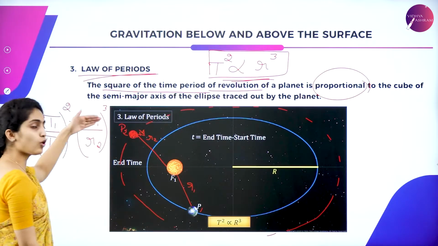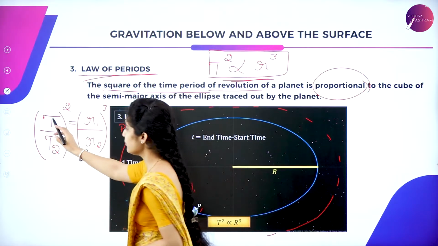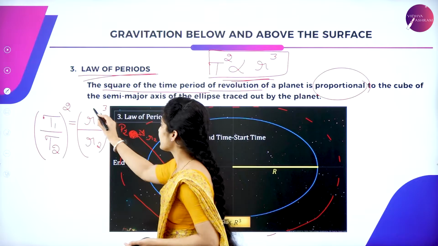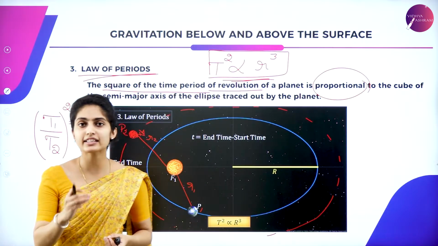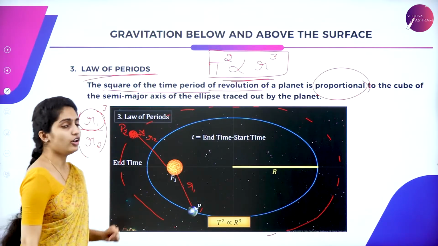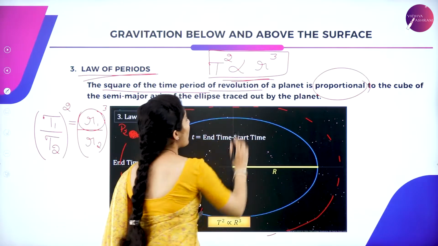This is the relation, the formula, for the ratio when you are comparing two planets. Suppose you have the time periods of two planets and the radius of one planet, then we can easily find the radius of the other planet, so that we can see its revolution. That is all about Kepler's third law, that is T square is proportional to R cube.